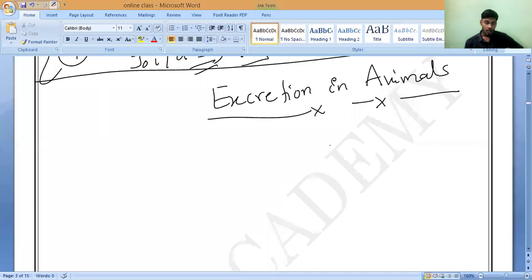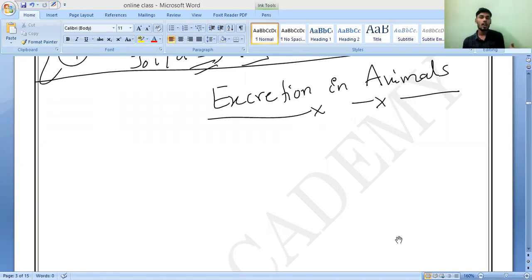Coming to the excretion in animals, as we know, different animals have different arrangements for excretion. Do you understand, all of you? For example, take a cow. How many of you know the cow? Whatever it eats the first time, it may not digest directly like us. It will bring that food back into the mouth, and again it will be crushed a lot, and later only the digestive process will start.